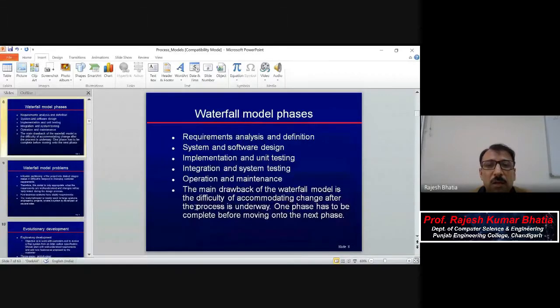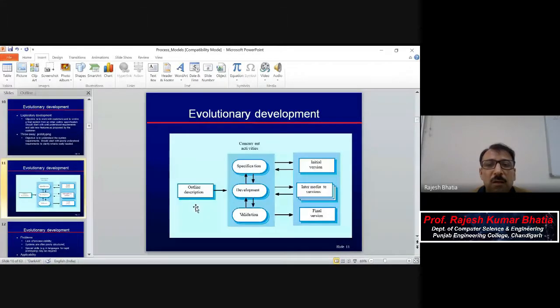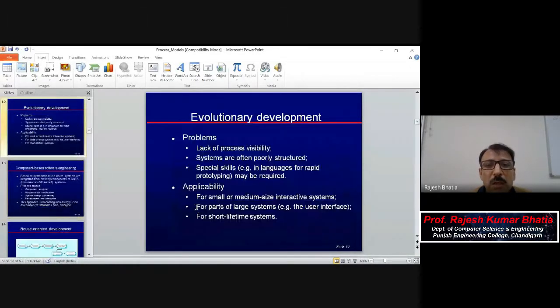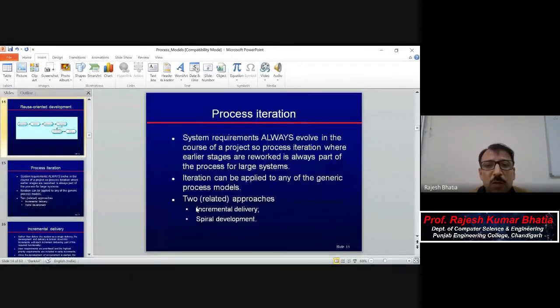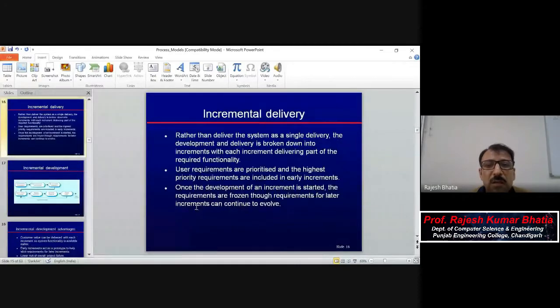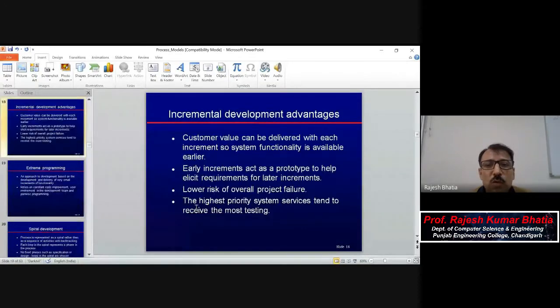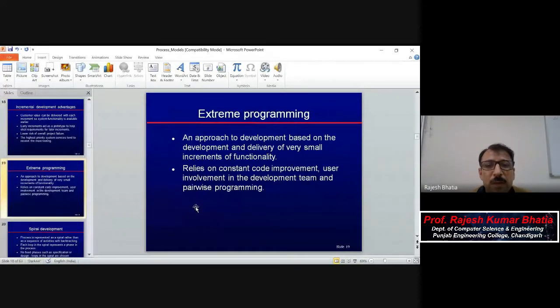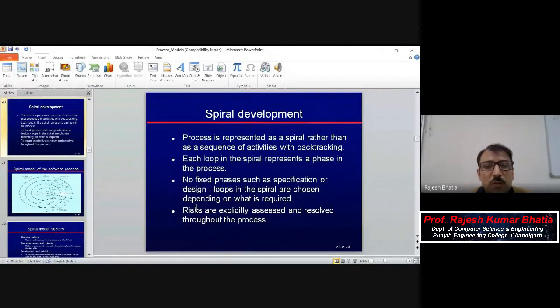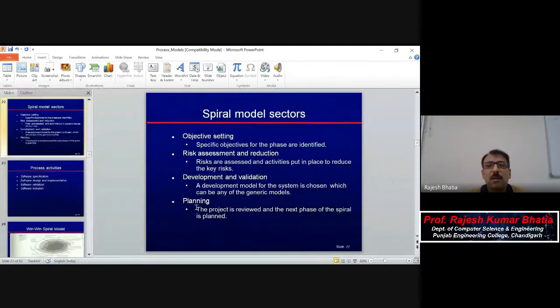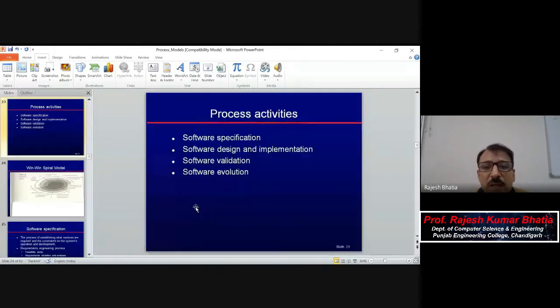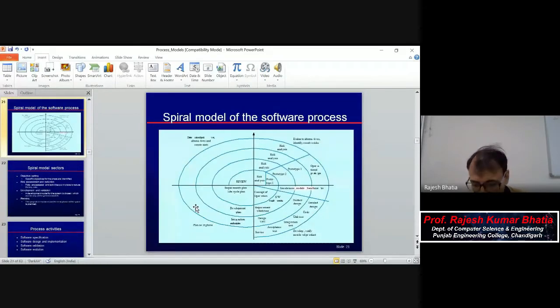Waterfall, then prototyping in evolutionary development, prototyping, and then component-based software engineering also with the components and increments. And then we move to spiral model. Extreme programming also in brief we discussed. Spiral also we have done. Next is win-win spiral, so we can discuss win-win spiral.